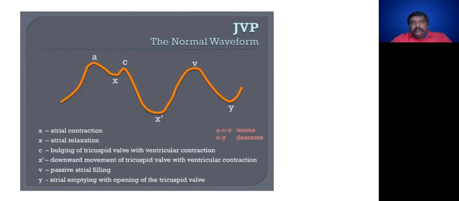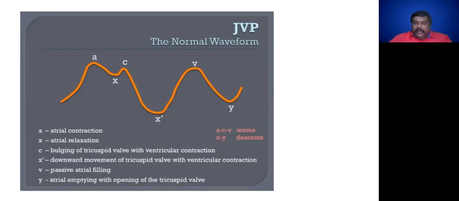Then it is accentuated in, one, constrictive pericarditis. Second is cardiac tamponade. The third one is restrictive cardiomyopathy. Which wave? The A to X descent is accentuated in constrictive pericarditis, cardiac tamponade, and restrictive cardiomyopathy. That is very important. You have to keep this one. The other parts are okay, but this you have to remember.